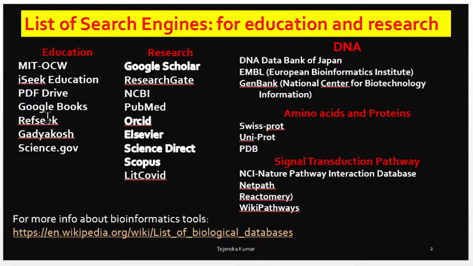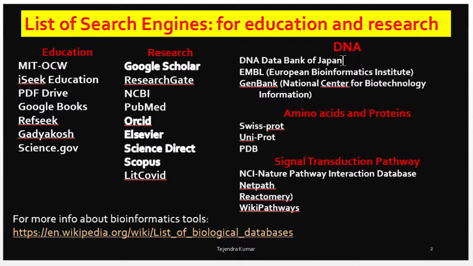Okay, so for education purposes these are given, like Massachusetts Institute of Technology OpenCourseWare, iSeek Education, Merlot, PDF Drive, Google Books, RefSeek. Okay, so all these are for the education purpose, and some for research purposes, like Google Scholar, ResearchGate, NCBI, PubMed, etc. For DNA, amino acid, protein, if you want some sequences, some important structure, then